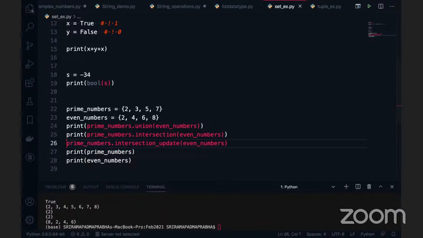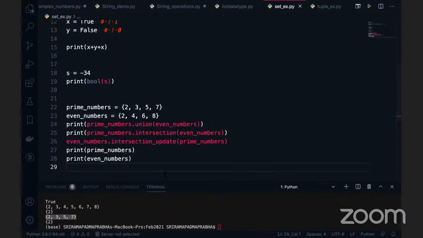So when you use the first prime number, the result of this update function is the intersection data, which is 2. This 2 is added to the prime numbers because you used the prime numbers. But instead of prime numbers, I will use even numbers here and prime numbers in this place. The first time I'm using even numbers dot intersection update of prime numbers. So the intersection 2 is going to be added to the even numbers, then the output will change. Got it right?